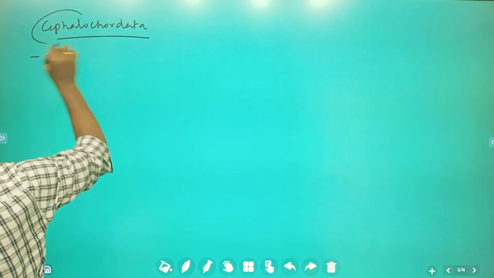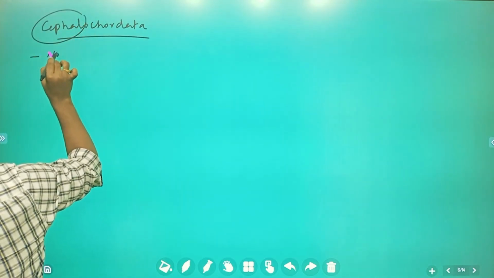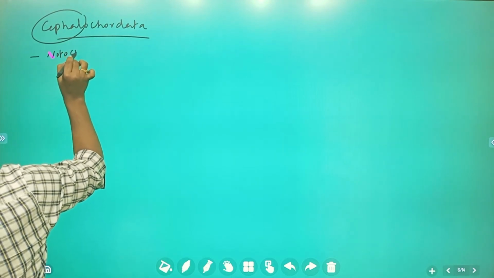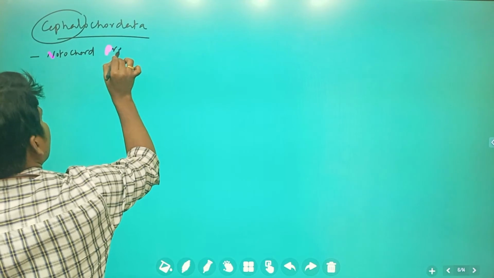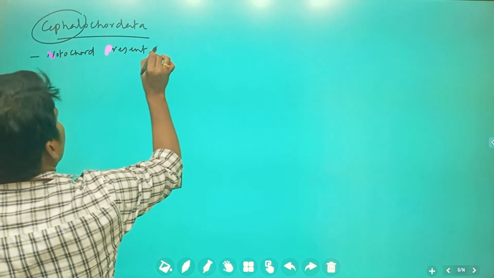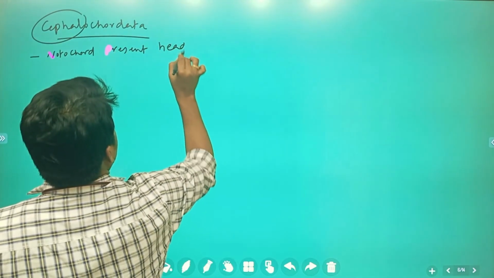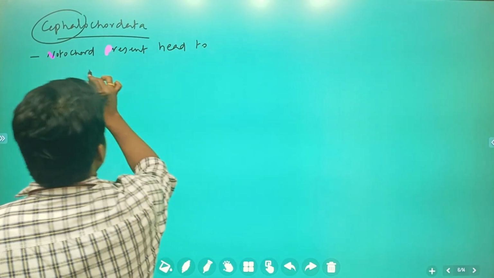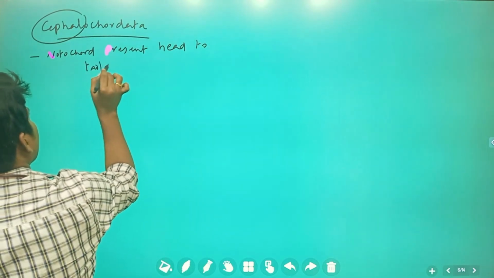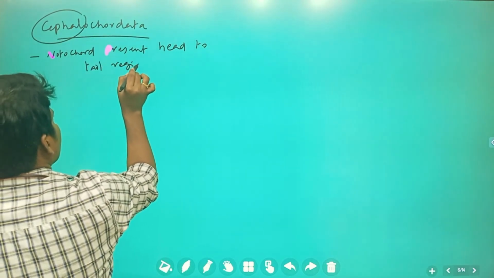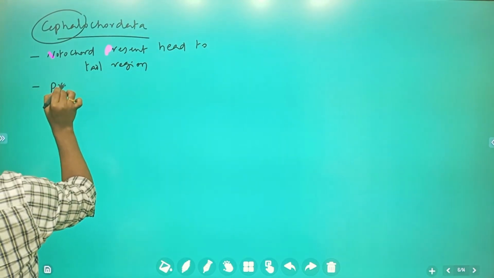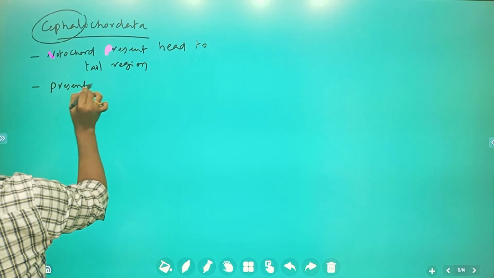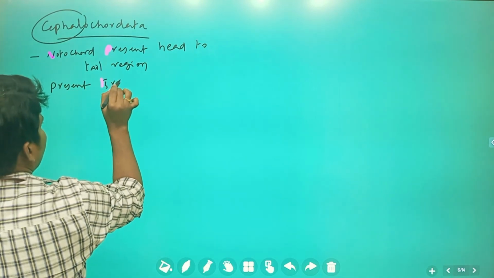Cephalon means head. In Cephalochordata the notochord is present from head to tail region, and it is present throughout the entire life.